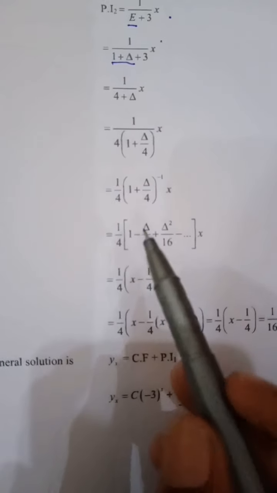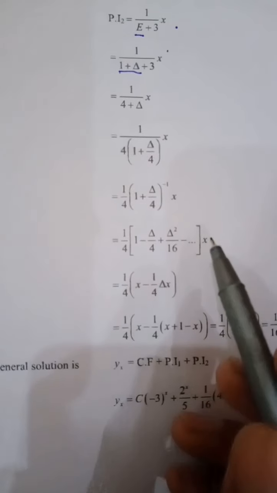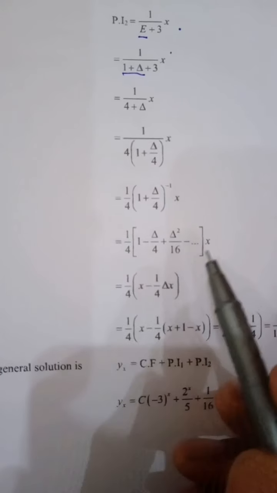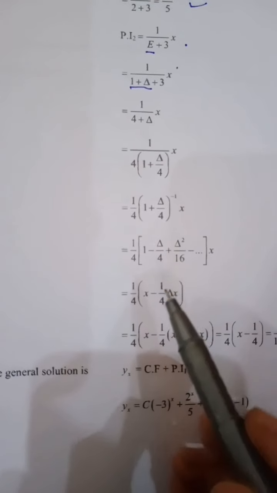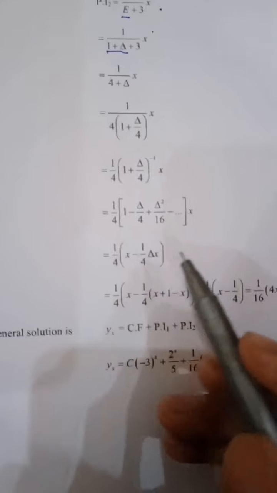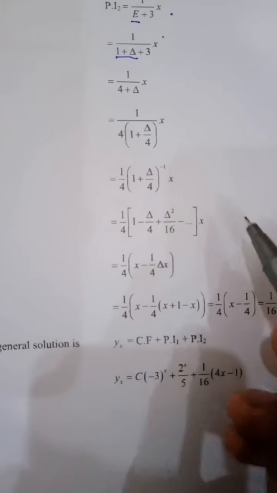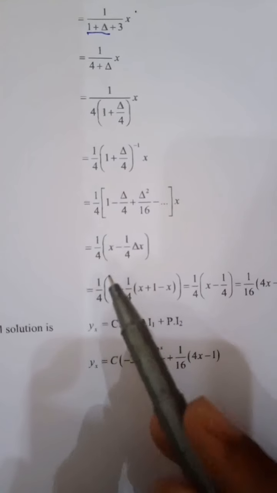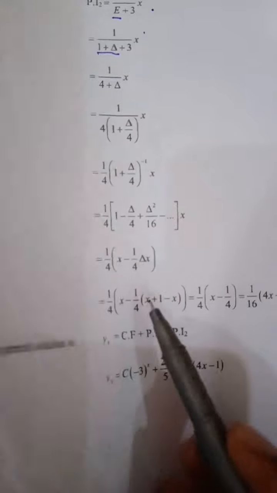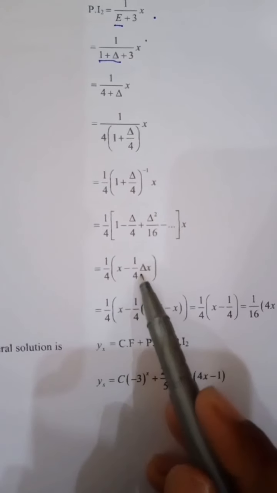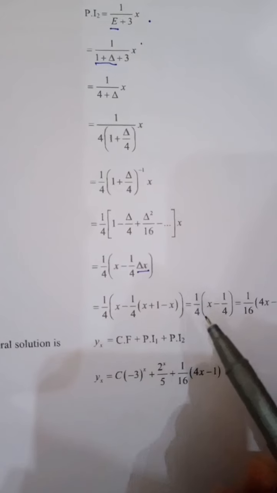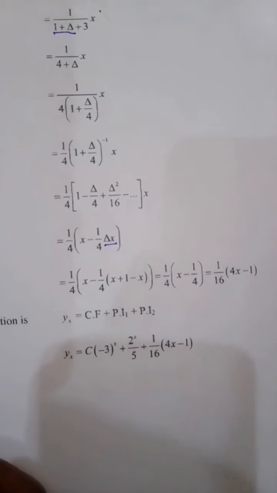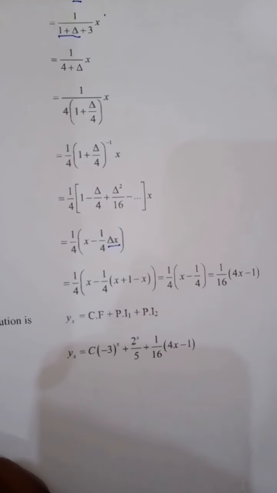Now multiplying 1 over 4 with x and neglecting the higher values, we get 1 over 4 x minus 1 over 4 delta x, which is equivalent to x plus 1 minus x, so that is 1 over 4 x minus 1 over 16, which is 1 over 16 into (4x minus 1).